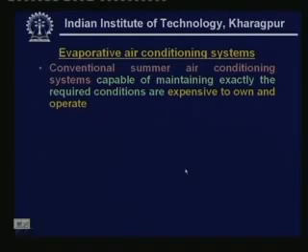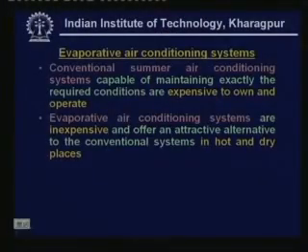Conventional summer air conditioning systems, which we have discussed in the last class, which are capable of maintaining exactly the required conditions, are expensive to own and operate. By conventional air conditioning systems for summer, what I mean is the air conditioning systems which are based on refrigeration cycles, which in turn are based on either vapour compression systems or vapour absorption systems. These systems can be used in any location and they can be used for precise control of the space conditions.